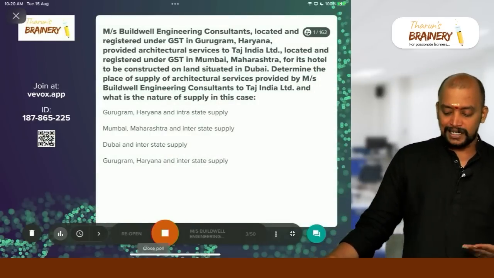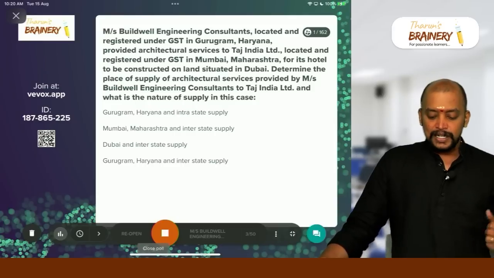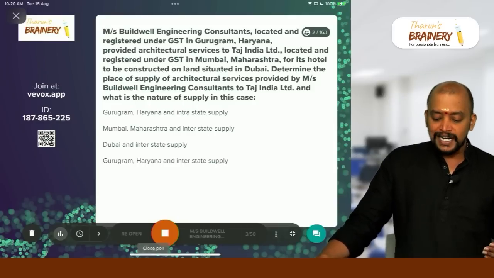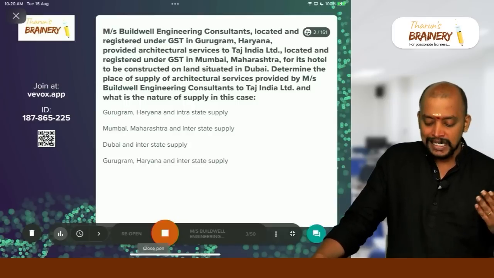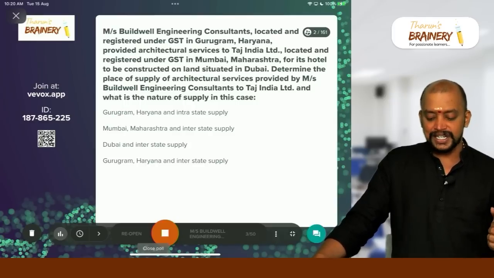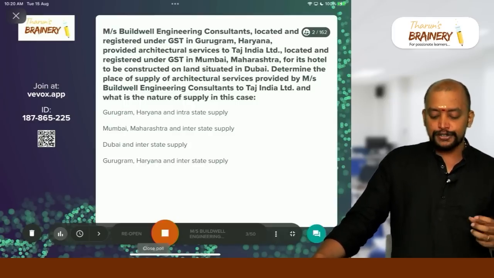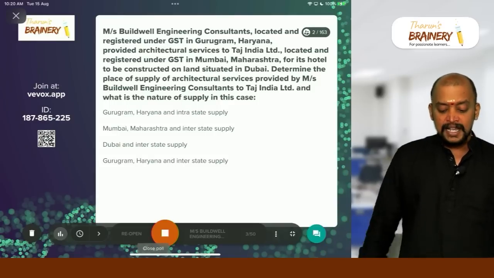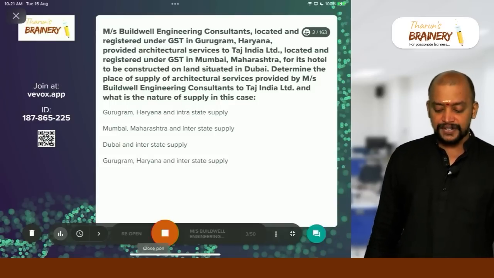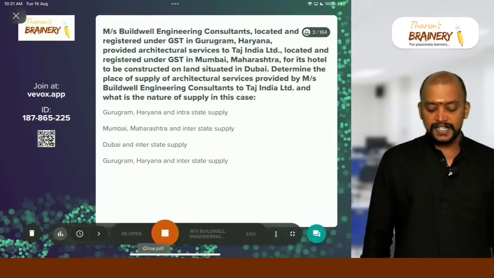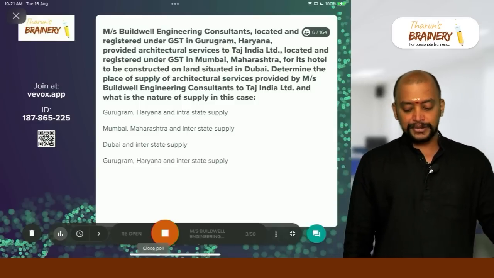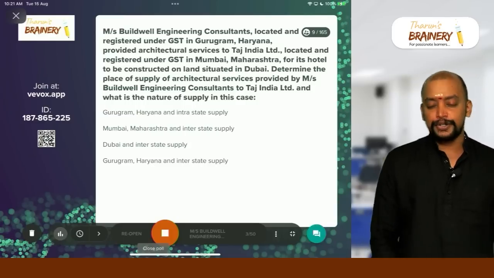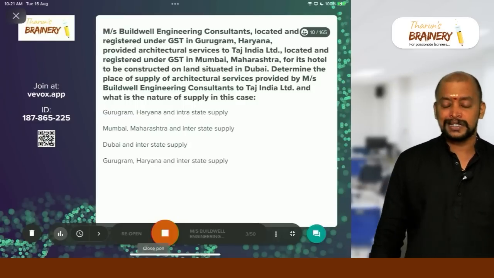Messrs. Buildwell Engineering Consultants, located and registered under GST in Gurugram, Haryana, provided architectural services to Taj India, located and registered under GST in Mumbai, Maharashtra, for its hotel to be constructed on a land situated in Dubai. Determine the place of supply of architectural services provided by Messrs. Buildwell Engineering Consultants to Taj India Limited, and what is the nature of supply in this case. So now you need to read the answers properly, the options, and select.